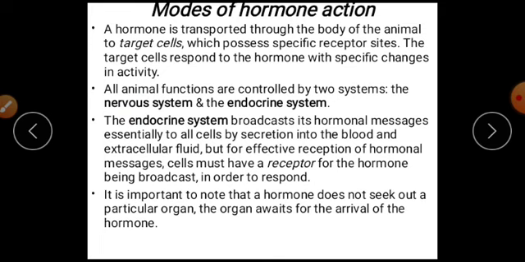The endocrine system, as I said, is like a broadcast of its hormonal messages. And you have to know that the hormone does not seek out particular organs. The organ waits for the arrival of the hormone, due to the system of transportation, according to those target cells that are likely to perform the specific function of carrying the hormone from where it is made to where it is required.